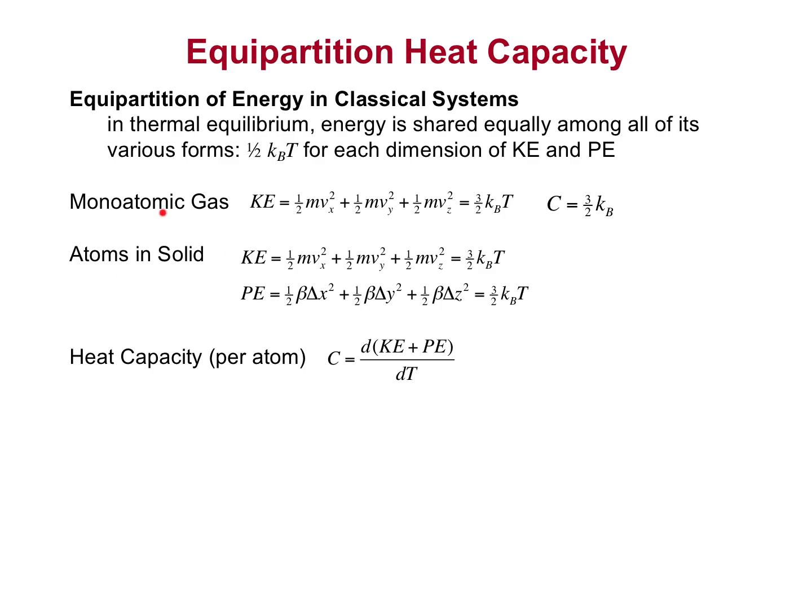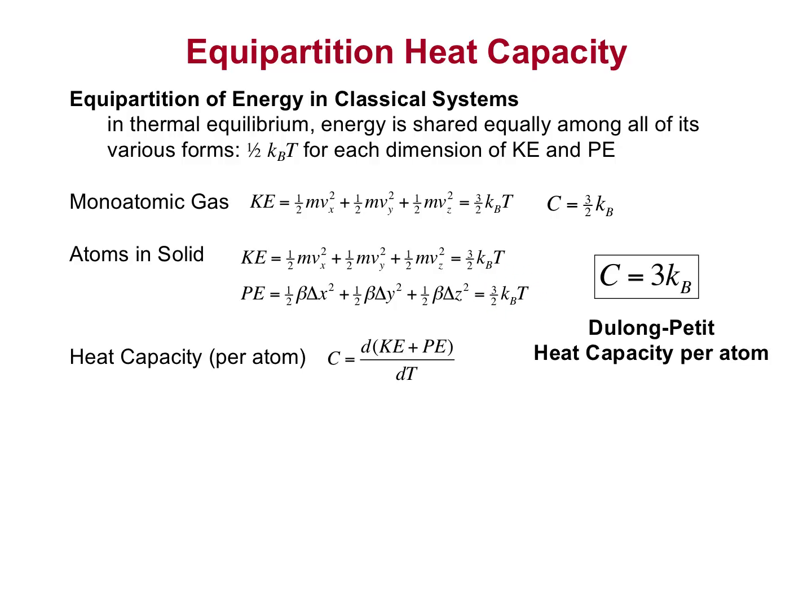For atoms in a solid, we not only have the 3 dimensions of kinetic energy, but also 3 dimensions of potential energy for each atom, where each of these can be thought of as the spring potential energy of the bonds. Energy is stored in each of the x, y, and z dimensions, providing another 3/2 kT.